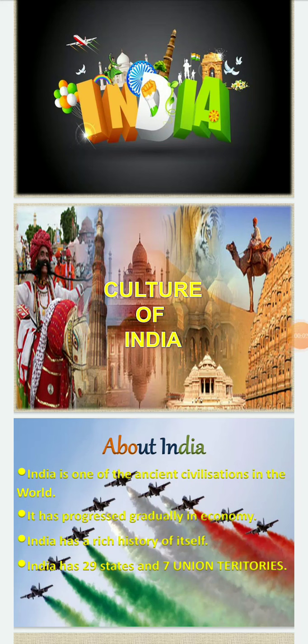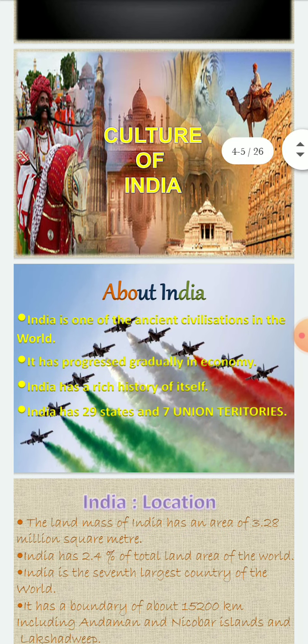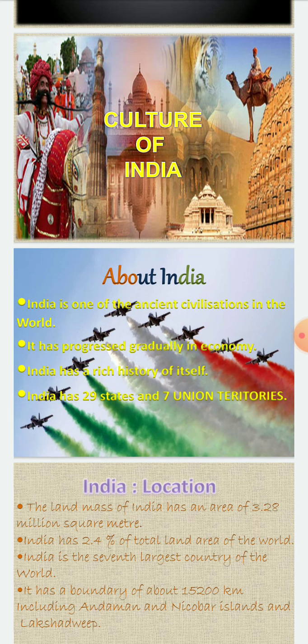Hello students. So today we are going to discuss India, about its size, its location, its culture and everything. So what is India? India is one of the ancient civilizations in the world and it has progressed gradually in economy. It has a rich history of itself. It has 29 states and 7 union territories.